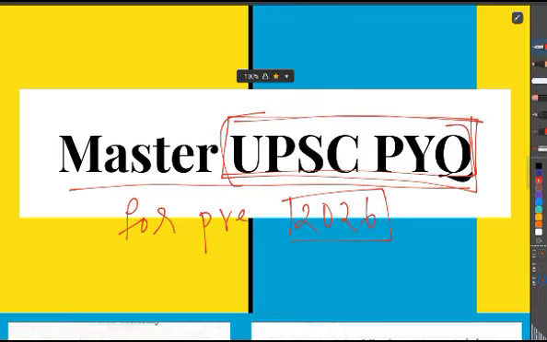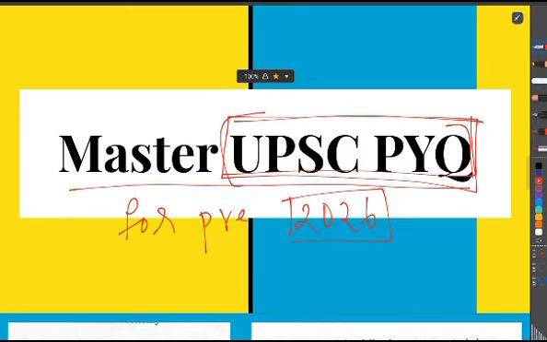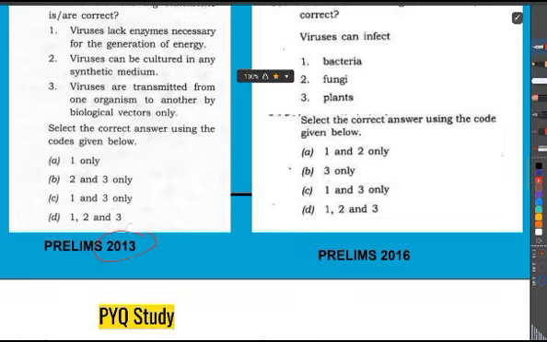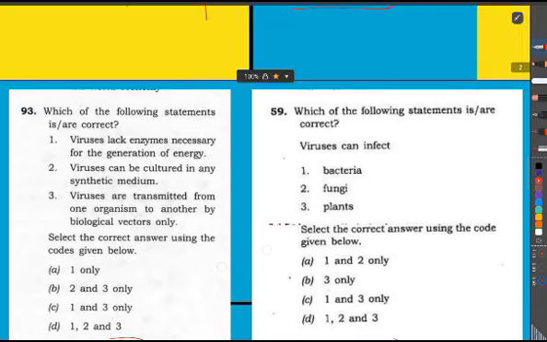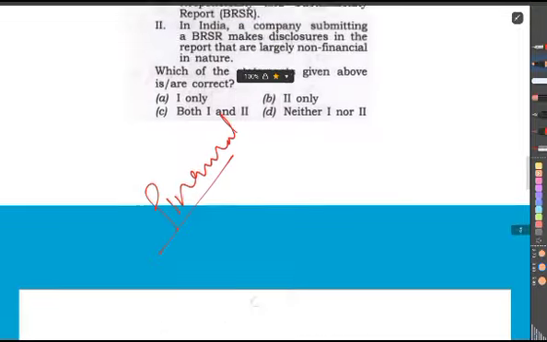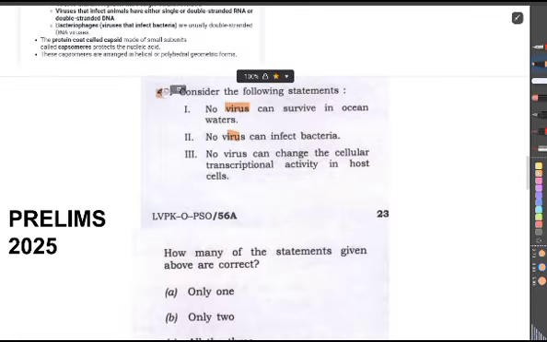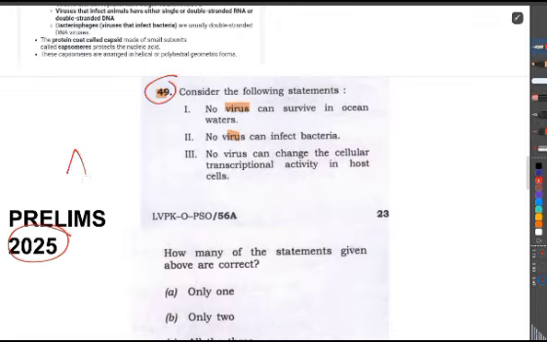So before going to the 2025 prelims question that I'll be explaining for you today, let's first learn some PYQs from 2013 and 2016. So let's read the question. This question is about virus, and in 2025 also you can see that there is one question about virus. This was the 49th question from the 2025 A section.